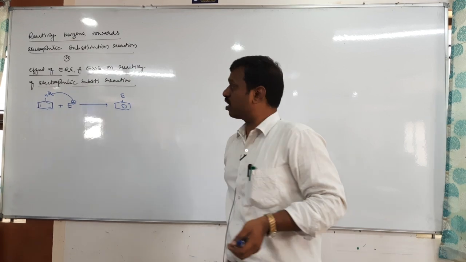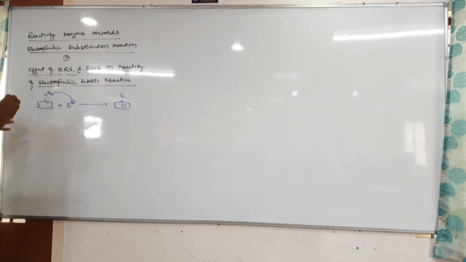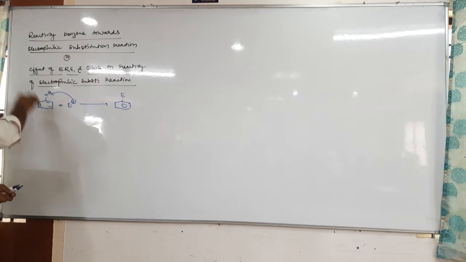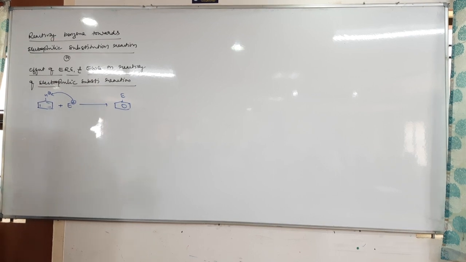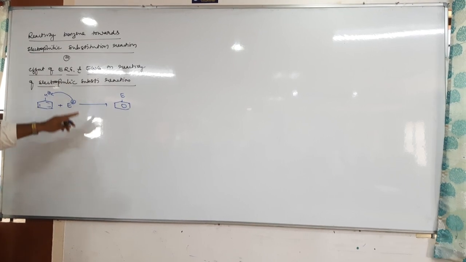Here all carbon atoms are the same. If any one carbon has more electron density, the electrophile should attack only on that carbon where electron density is more.